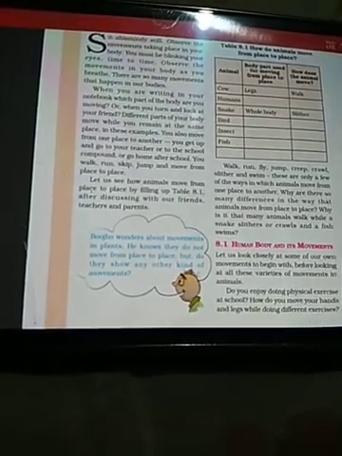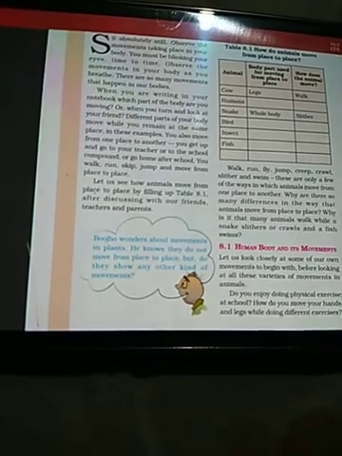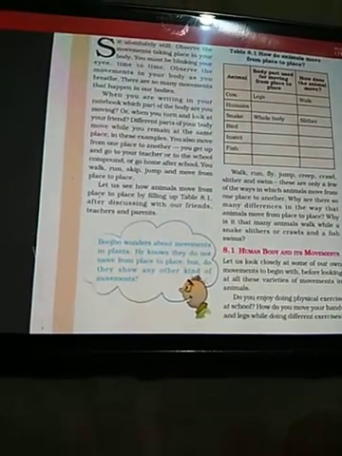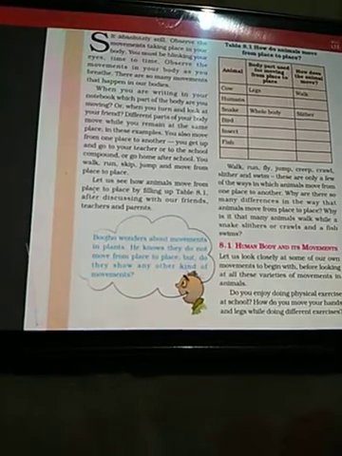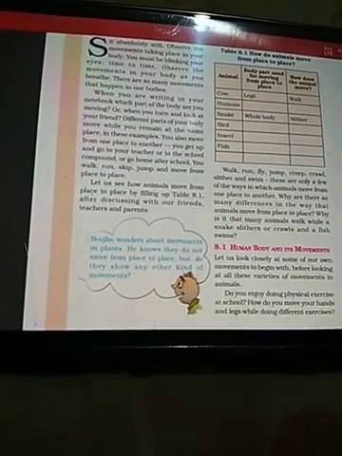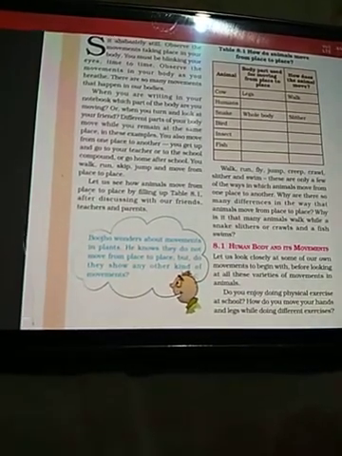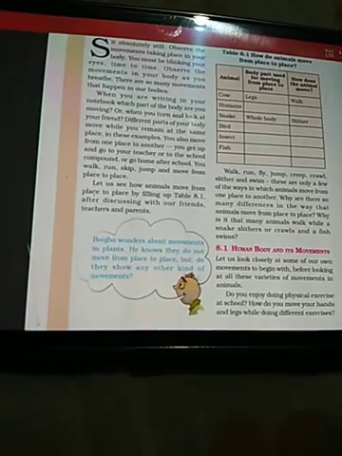Yes. Plants also show movements. When there is moving air, the stem, branches and leaves of the plant move. Also, there is movement when you touch the touch-me-not plant, the mimosa plant. It closes its leaves. It is also showing movement.